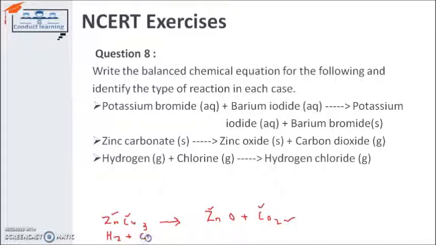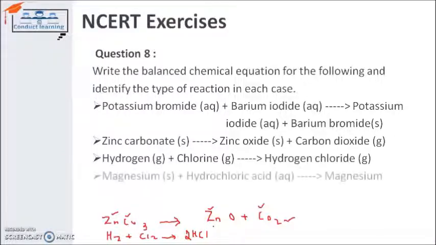hydrogen chloride. Definitely, it will give us HCl, but the equation will not become balanced if I write down simply HCl. So I have to mention 2 molecules of HCl here, so that the equation gets balanced. Because 2 atoms of hydrogen and 2 atoms of chlorine are there on the reactant side of this chemical equation. So that's why it will become 2 HCl on the product side.